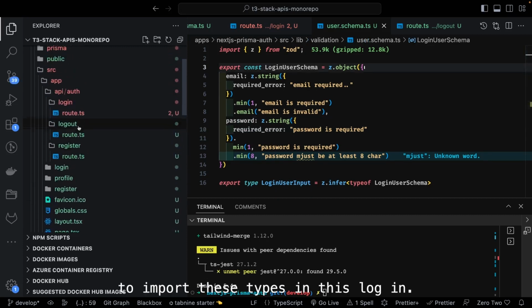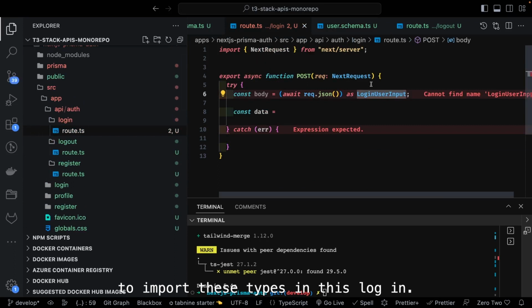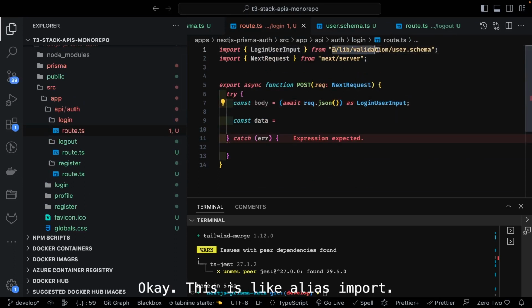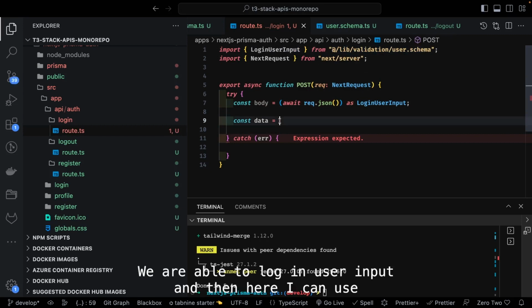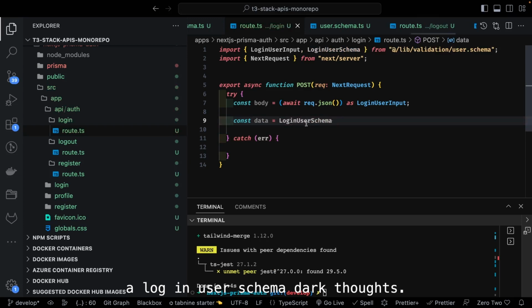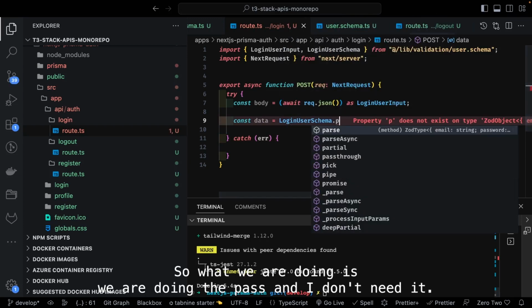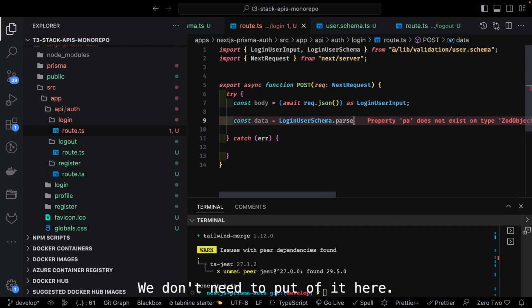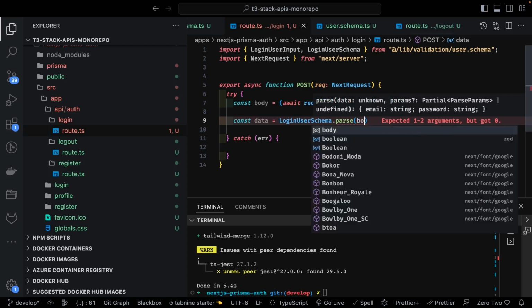Now how do we import these types in this login route? I can try to import it here. This is an alias import we are able to do, LoginUserInput, and then here I can also use loginUserSchema.parse. So what we are doing is the parse, and we don't need to put await here. We can just do a simple parse of the body.